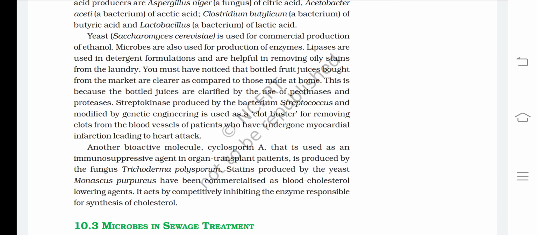Another bioactive molecule, cyclosporin A, that is used as an immunosuppressive agent in organ transplant patients, is produced by the fungus Trichoderma polysporum. Statins produced by the yeast Monascus purpureus have been commercialized as blood cholesterol lowering agents. It acts by competitively inhibiting the enzyme responsible for synthesis of cholesterol.